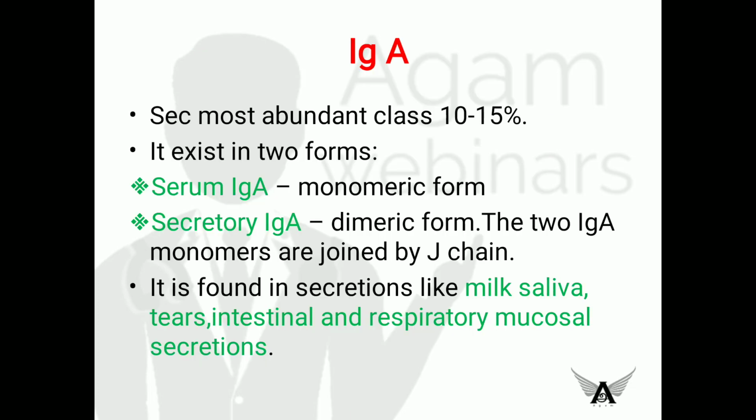Third is immunoglobulin A. It is the second most abundant class. It constitutes about 10 to 15 percent, and it exists in two forms: serum immunoglobulin A and secretory immunoglobulin A. The difference is the serum form exists in monomeric form while the secretory form is dimeric. Again, as the secretory form exists in dimers, two monomeric units are joined by J chain. Okay, as I said, it is in secretions. It is rich in milk, saliva, tears, intestinal secretions, respiratory secretions, etc.